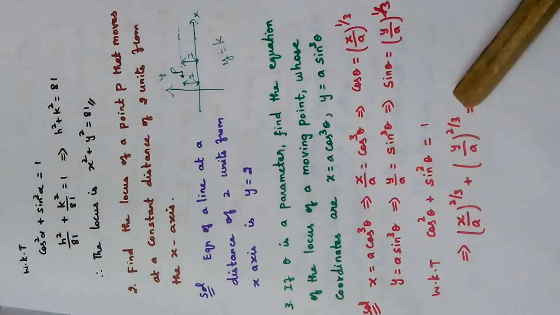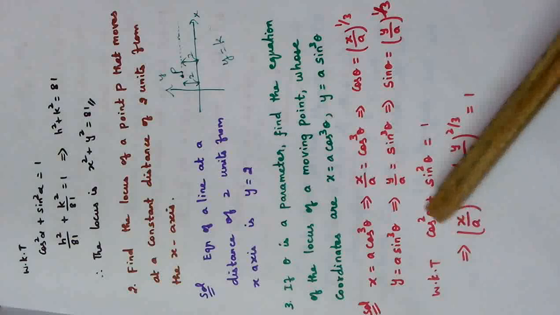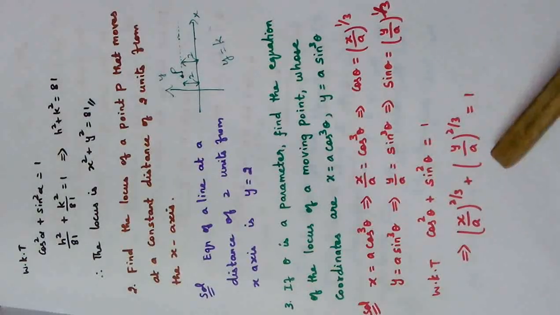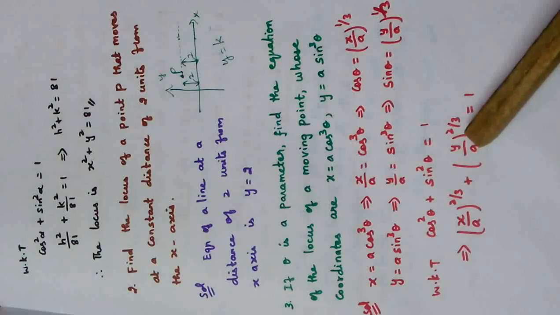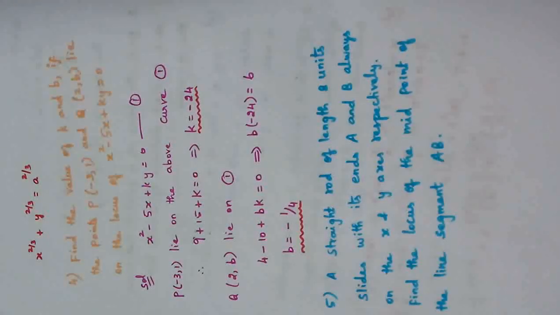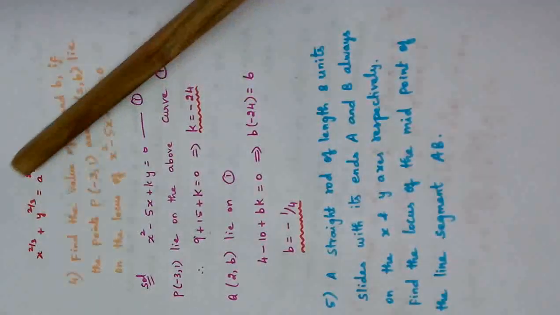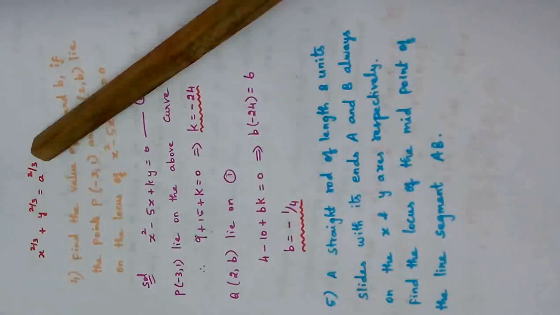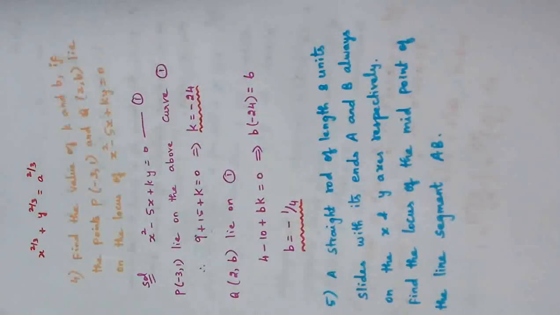If you do that, the answer will be x power 2 by 3 plus y power 2 by 3 equal to a power 2 by 3, because the denominators are the same. So the simplified answer is this. You can stop at the previous line also, or by taking LCM we will get this answer.